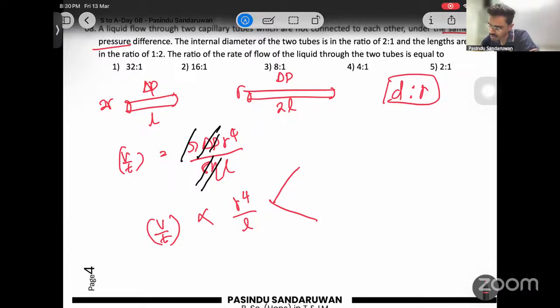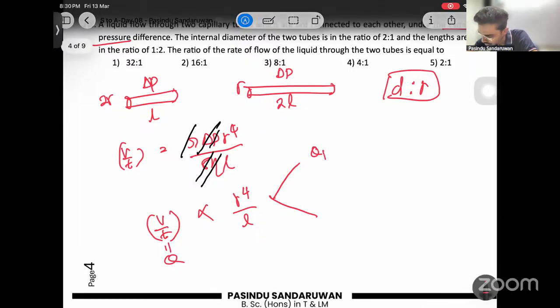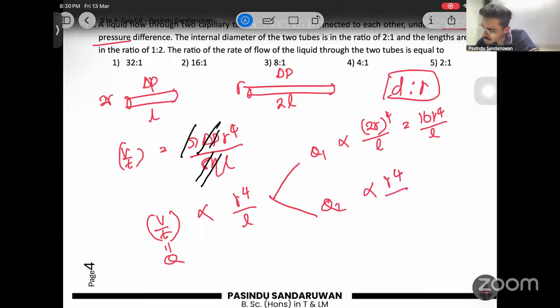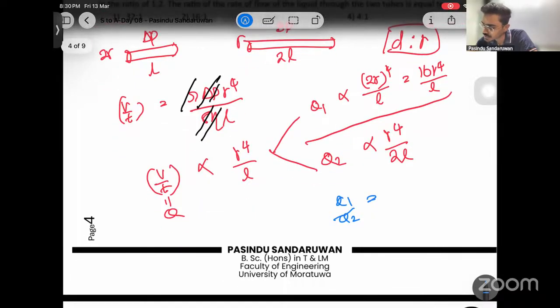The ratio of the flow. Let's assume this as Q. For the first one, Q1 is proportional to (2r) to the power 4 over L. 2r to the power 4 is 16r to the power 4, so 16r to the power 4 over L. For the second one, Q2 is proportional to r to the power 4 over length 2L. Divide these two.